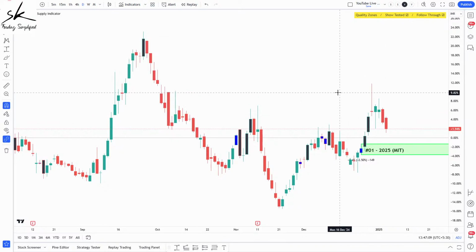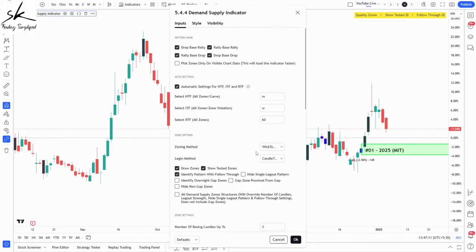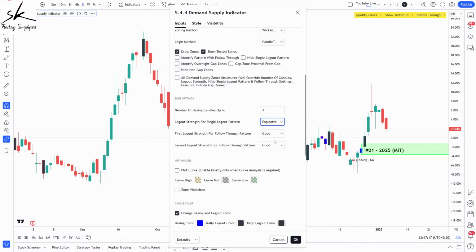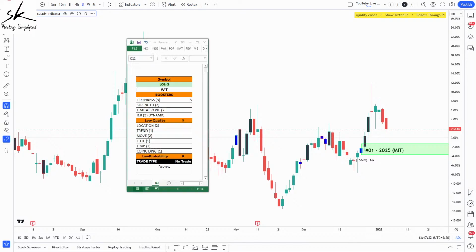Talking about strength, you can see currently the indicator is also identifying follow-through patterns. So what I can do is say I don't want to identify follow-through patterns, I only want zones with explosive moves. You can see this is not a zone with an explosive move, because when I change it to explosive, this is not explosive, right? But if I keep it as good and follow-through pattern, then we have a nice continuation of that move, which means for strength, I can give it a score of 1, but not a score of 2, since it was not an explosive move.